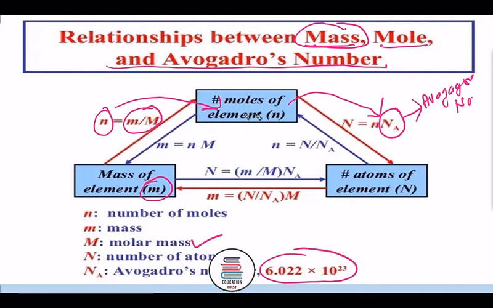When the number of moles are multiplied by Na, we are getting capital N, that is, number of atoms of that particular substance. Further, when this number of atoms are divided by Na, that is Avogadro number, and multiplied by molar mass, we are getting this